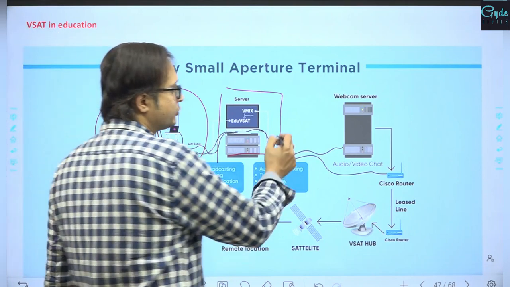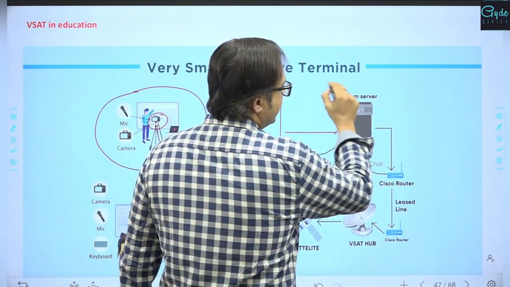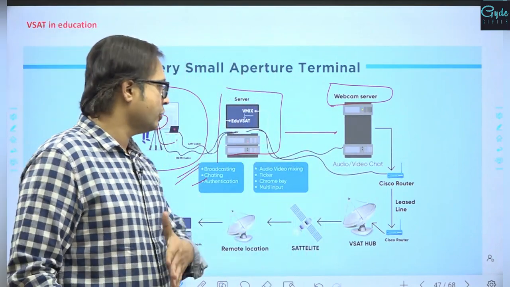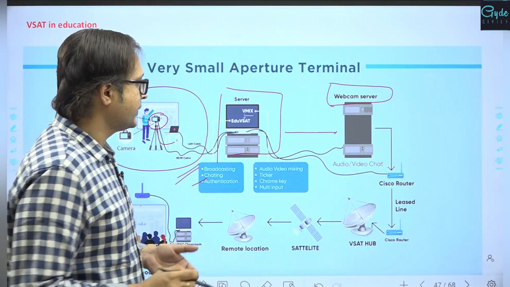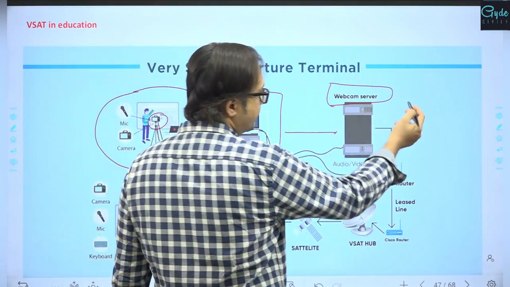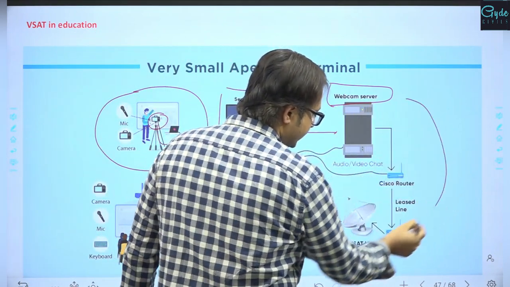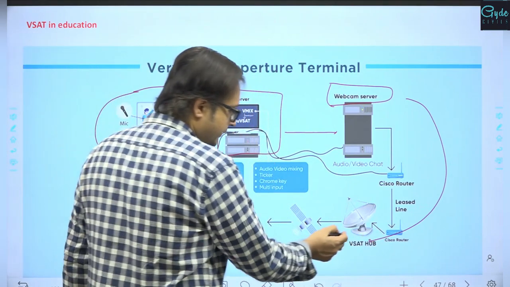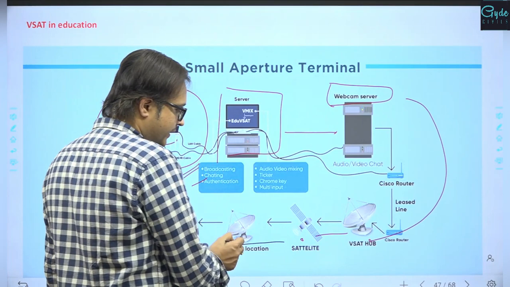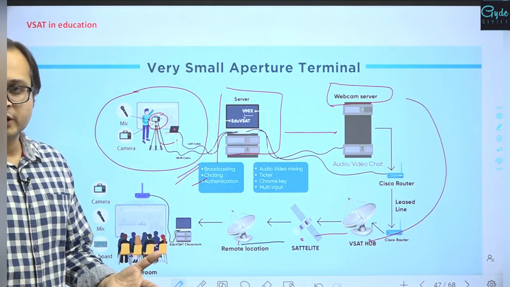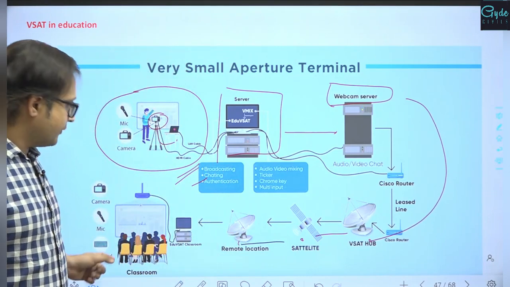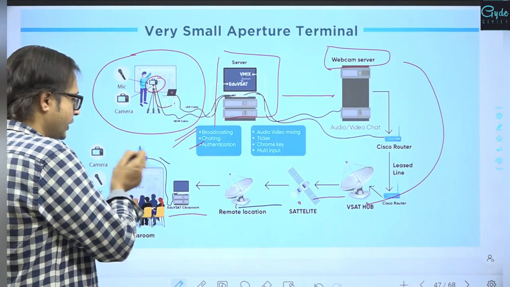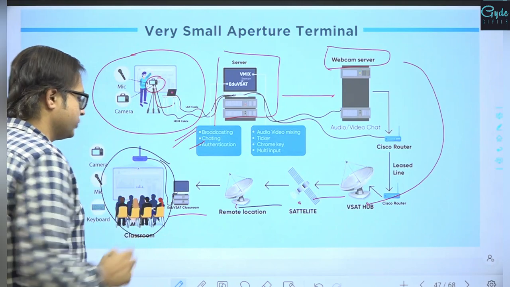That then helps to relay it to a webcam server also, right? That can have an audio video communication which is being created. Now from this webcam server, we can connect directly to a VSAT hub. We can relay the content which is being received, and it is again being relayed to the remote location, where it can be demodulated and brought into a classroom using a projector.